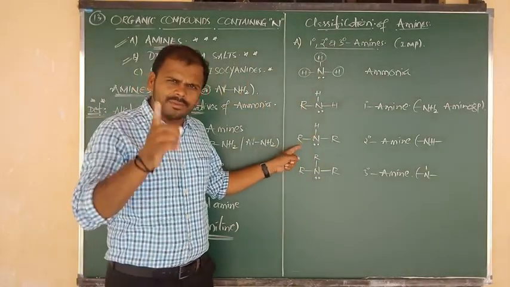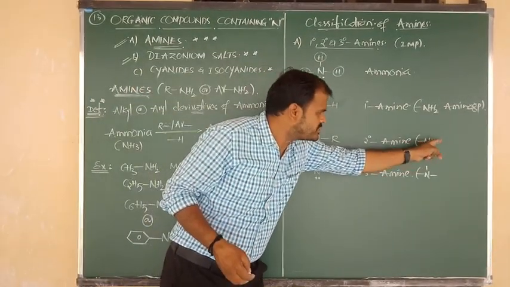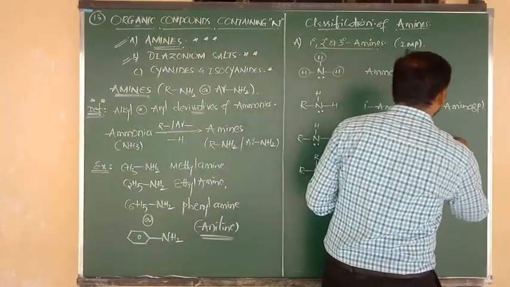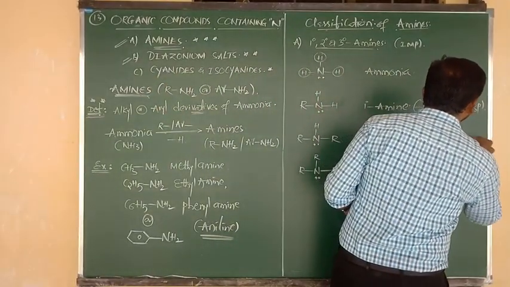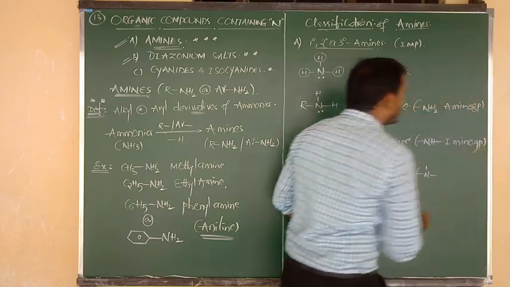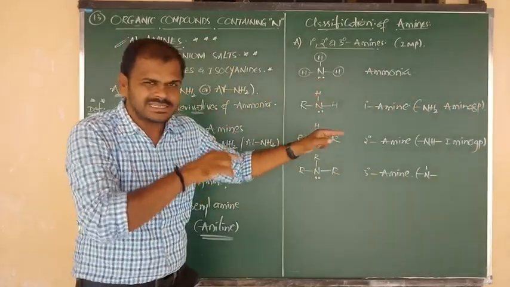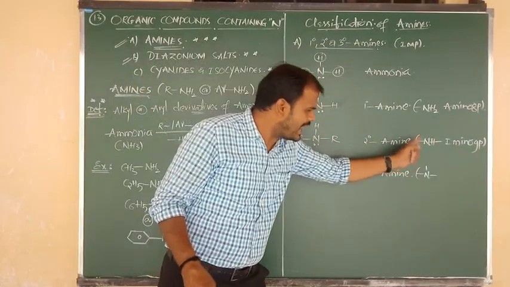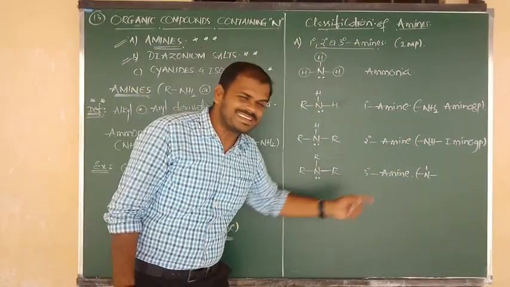Secondary amines must contain the bond N-H bond. This is known as the imino group. Which group? Imino group. That is amino, this is imino. Amino formula is NH2, imino formula is NH. But what about tertiary amine?